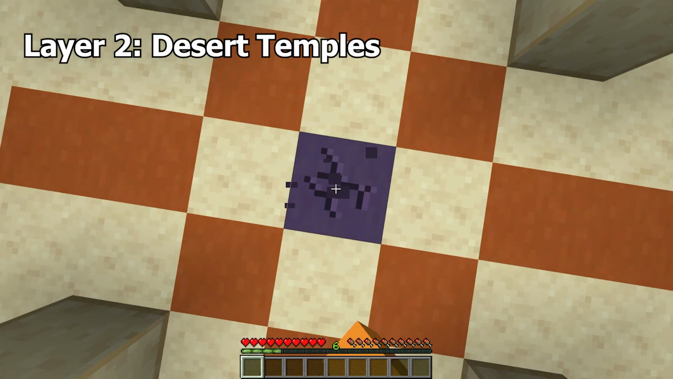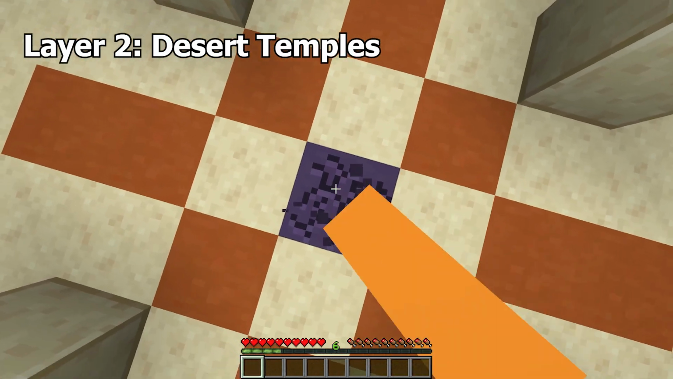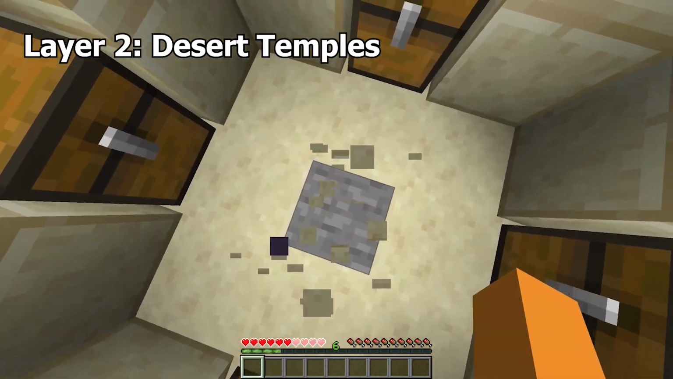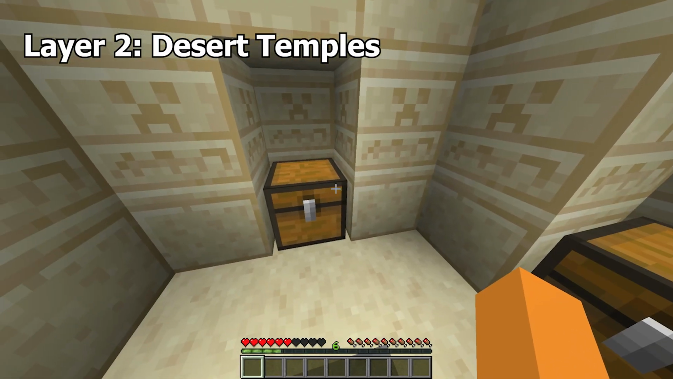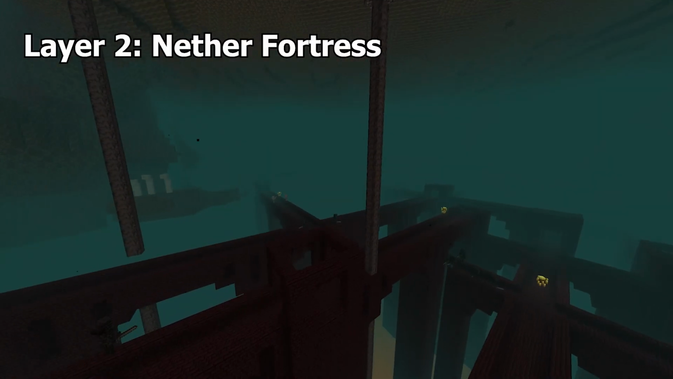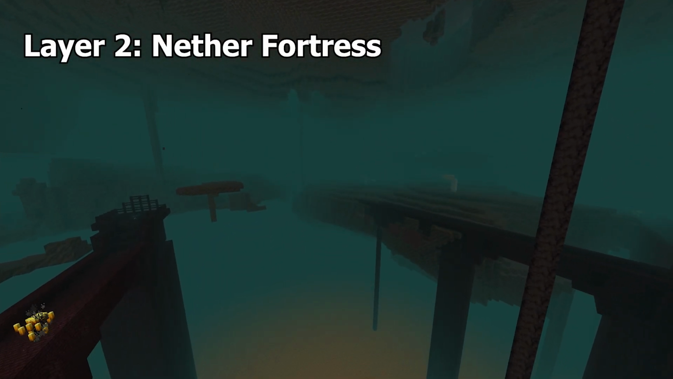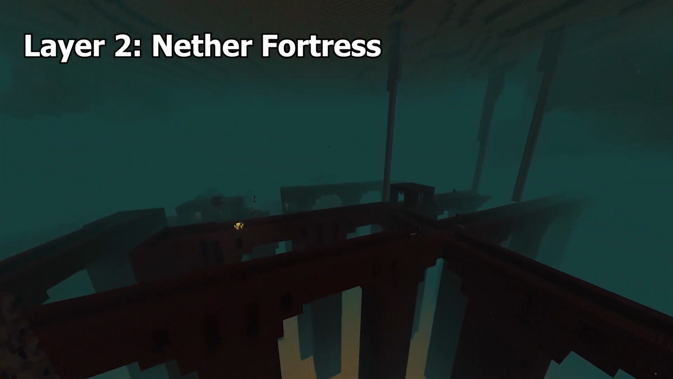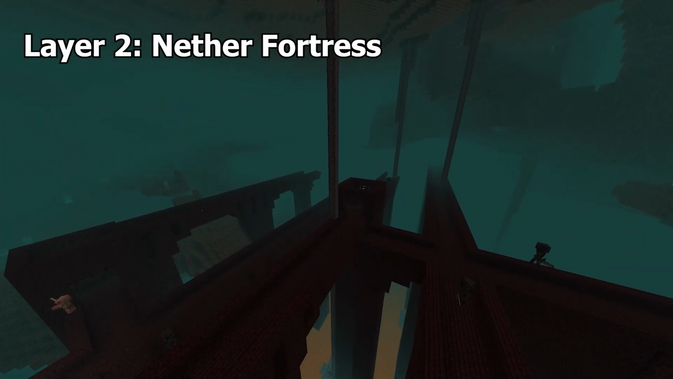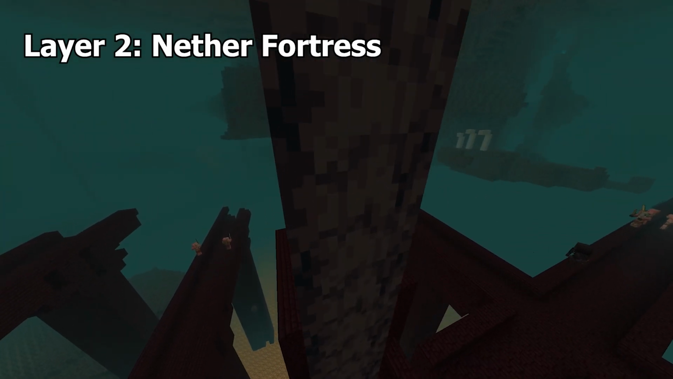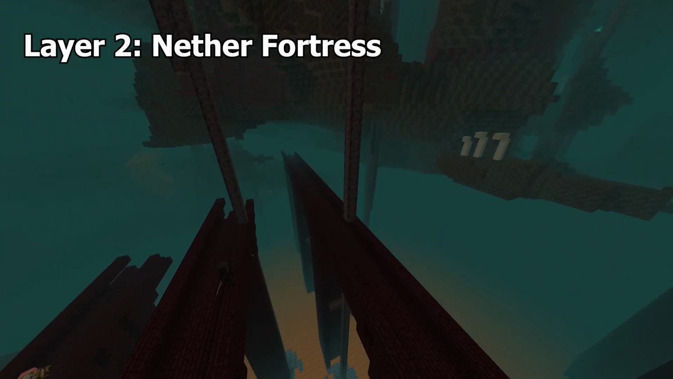Desert Temples, a naturally generating structure in deserts within Minecraft with 4 chests underneath the middle emblem, and an explosive trap below the exact center of the emblem. Nether Fortress, a naturally generating structure within the Nether, identifiable by its dark red brick, containing wither skeletons, blazes, chests, and nether wart. Highly desirable by players for ingredients necessary to craft potions and Eyes of Ender.